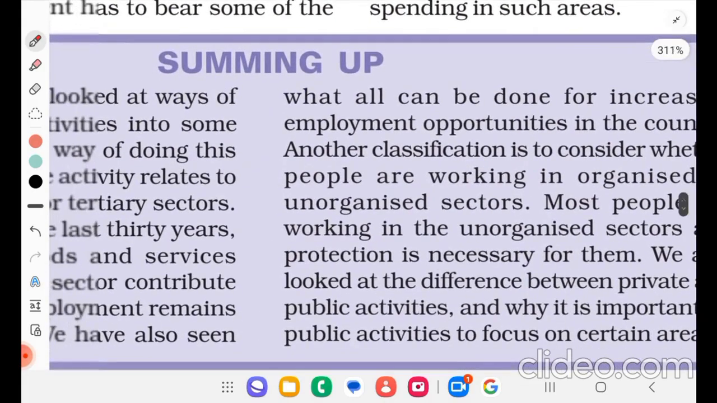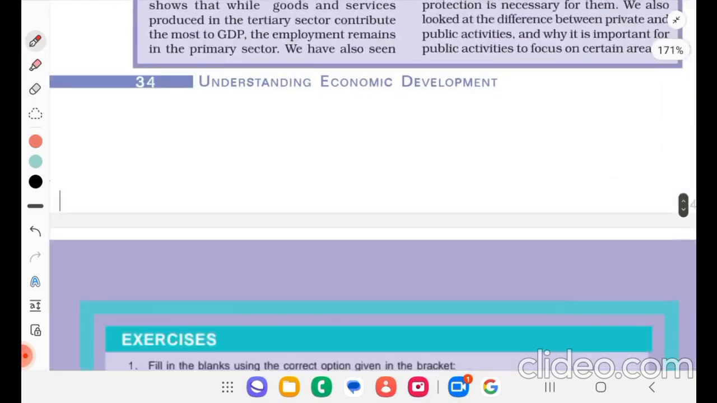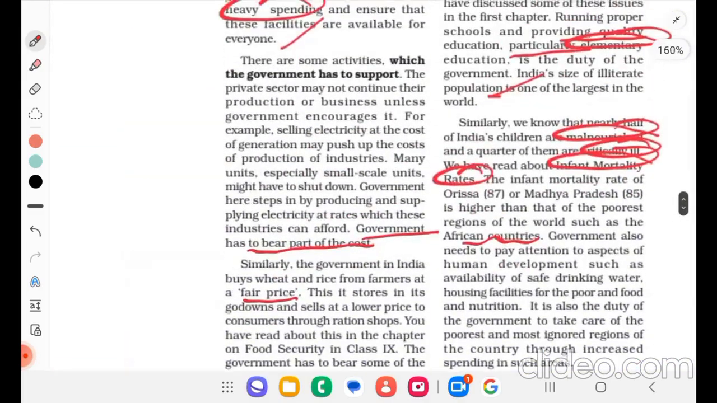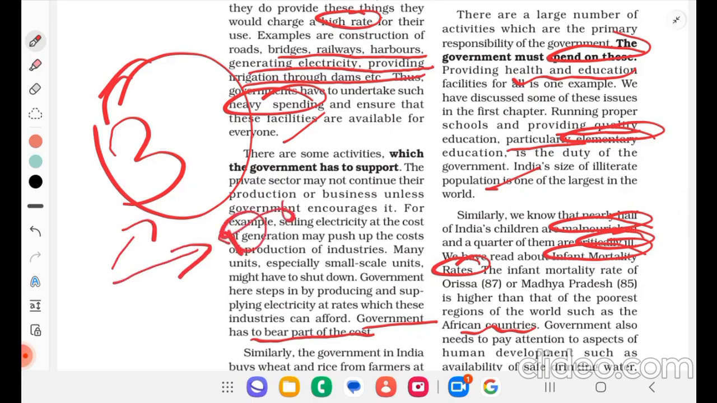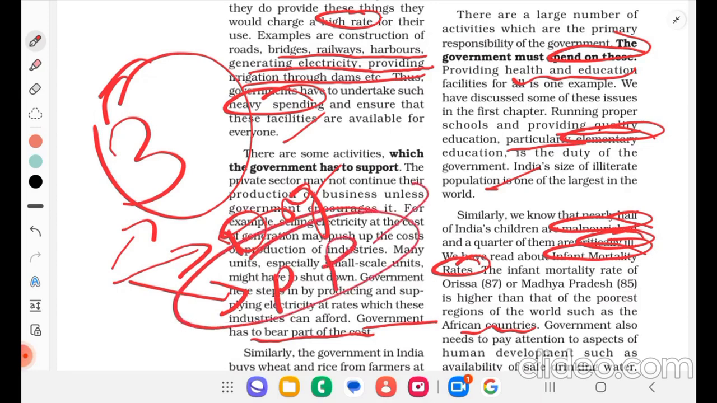So that's all about this chapter. So what all we studied? We studied three sectors of economy as one classification. Second, in sectors only, we have seen organized and unorganized sectors. Third, we have seen privately owned and publicly owned companies based on ownership. And we understood what are the challenges and how we are trying to improve. That's all for today.